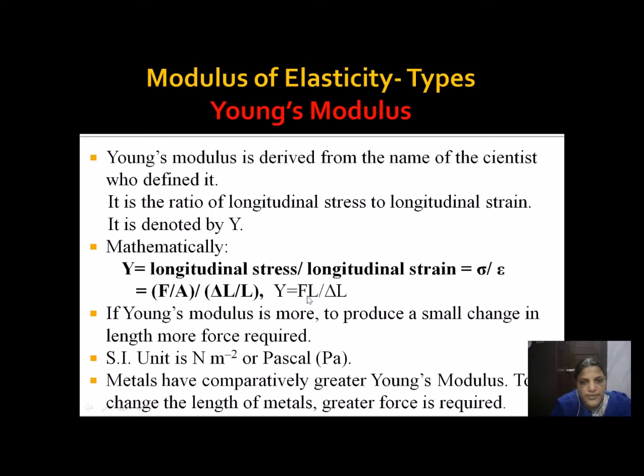So Young's modulus takes the unit of stress, that is Newton per meter square, or otherwise it can be written as Pascal. Metals having comparatively greater Young's modulus find major applications in industry.